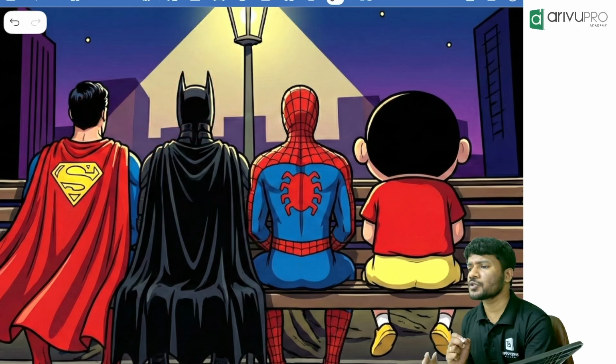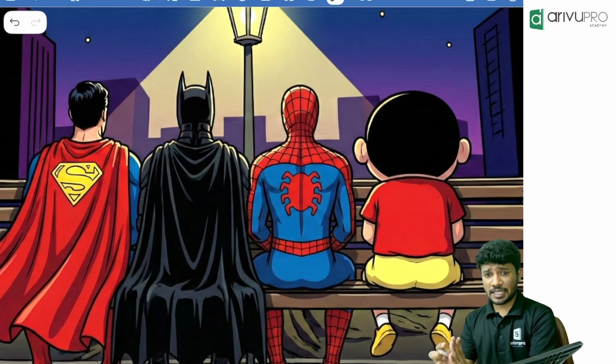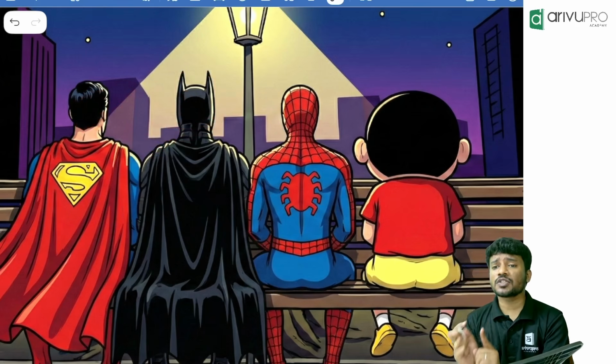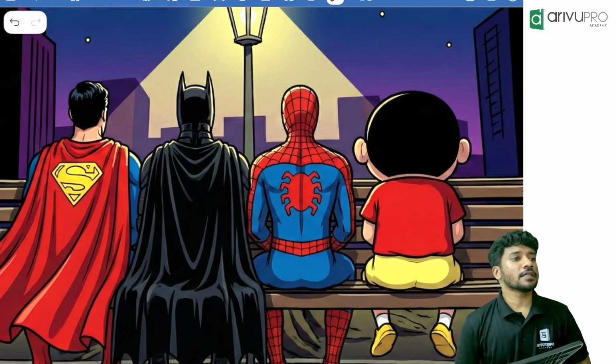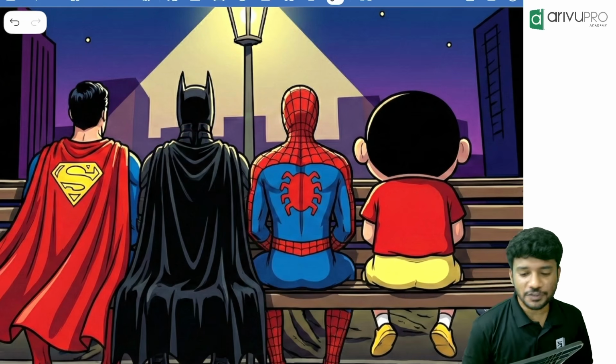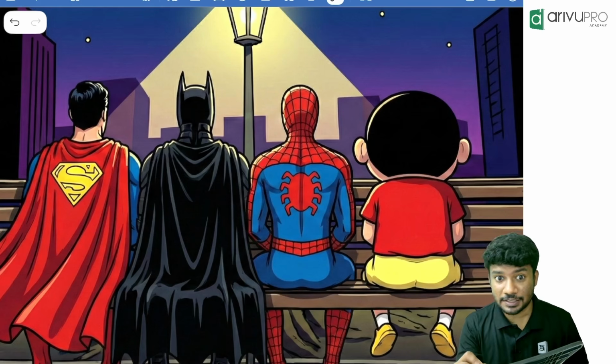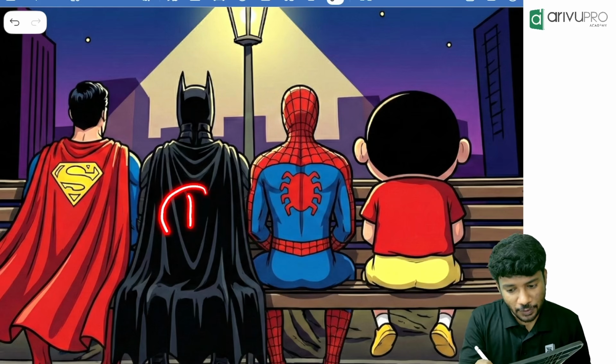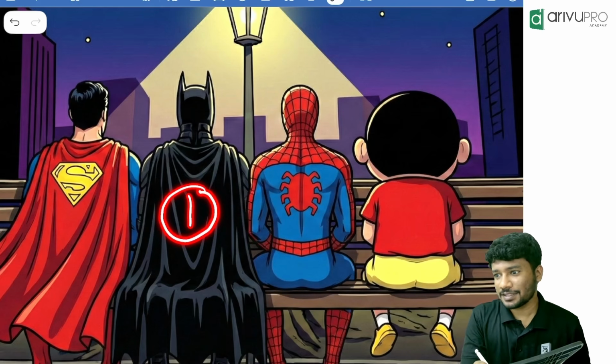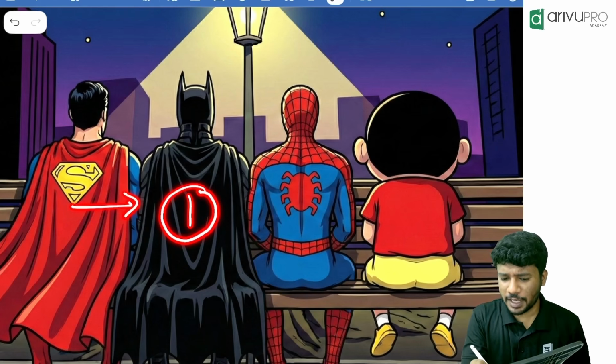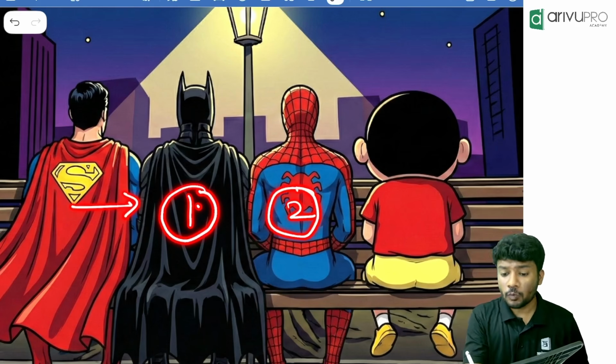Now my next question, people, who is second to the right of Superman? Second to the right means first right is who? Batman. Correct? So first right of Superman is Batman. Then second right will be whom? Spider-Man.